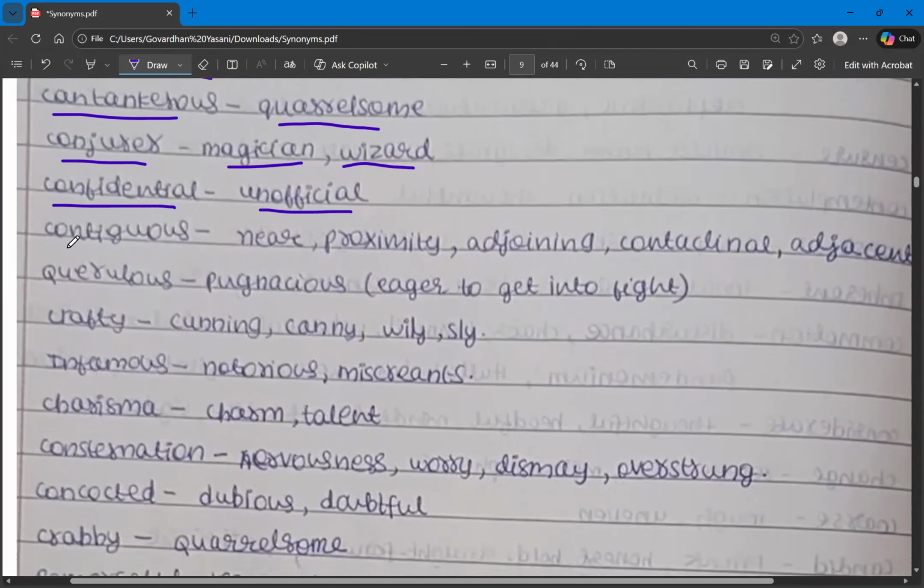And then we have contiguous. So we have one word called contagious. Contagious means that is spreadable. So contagious diseases means that can be spread by contact. And this one is contiguous. Contiguous means which is very near to us, which is in proximity to us. So please be mindful of the spelling. Here we have AGIOUS in contagious, whereas here we have IGUOUS.